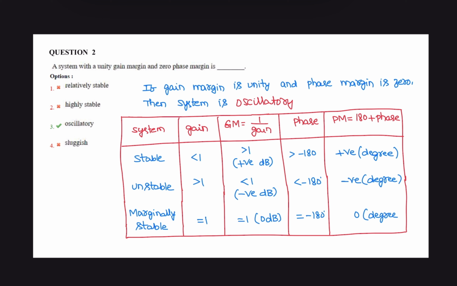Therefore, for a stable system, gain margin and phase margin both are positive. For an unstable system, gain margin is negative as well as phase margin is negative. For marginally stable systems, gain margin and phase margin both are 0.